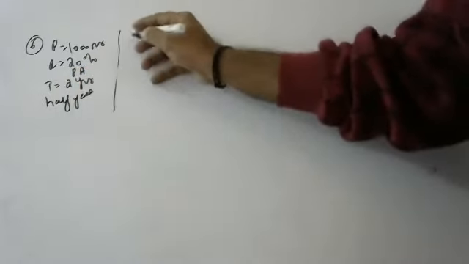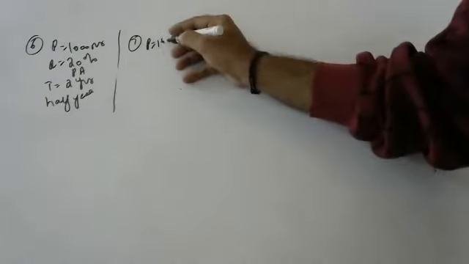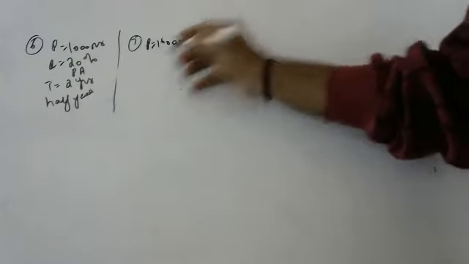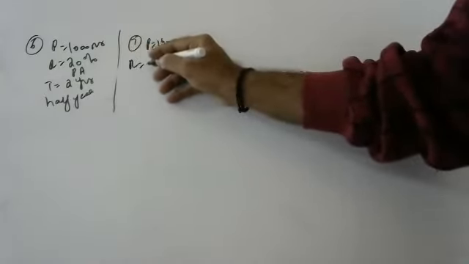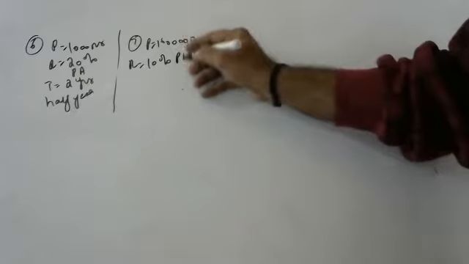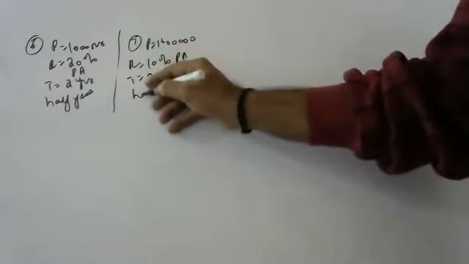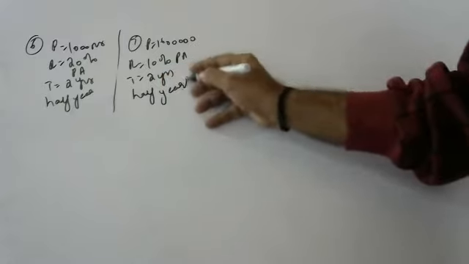Next, 7th sum. Principal is 16,000. Rate of interest is 10 paisa per rupee, which means 10% per annum. They will give per annum, and time is 2 years. Here also compounded half yearly.